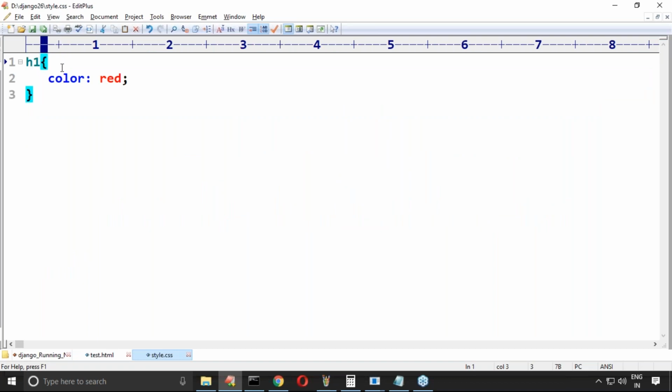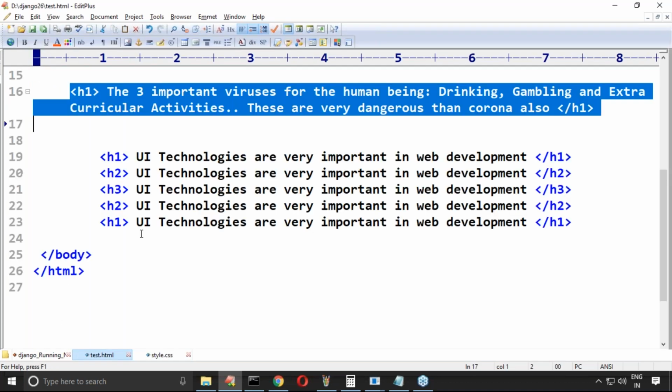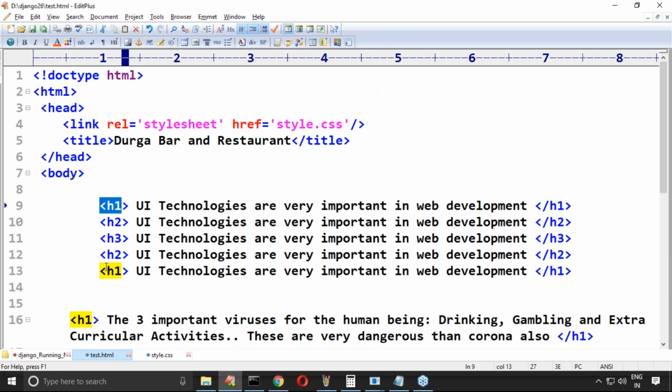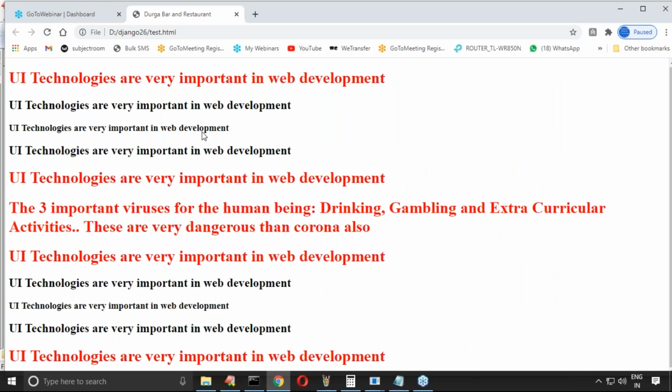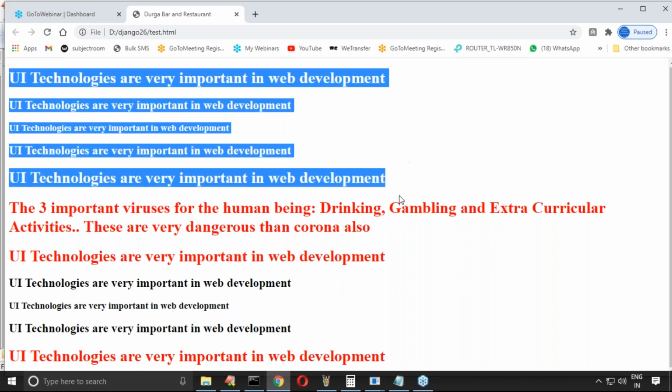Ganesh Chaudhary, observe that carefully. Here h1 is there, here h1 is there, here also h1 is there, so everywhere it is going to be applicable. So whatever is coming in red color, these tags are h1 tags.